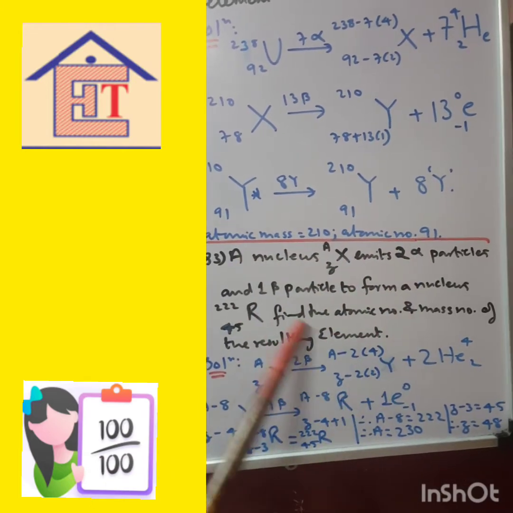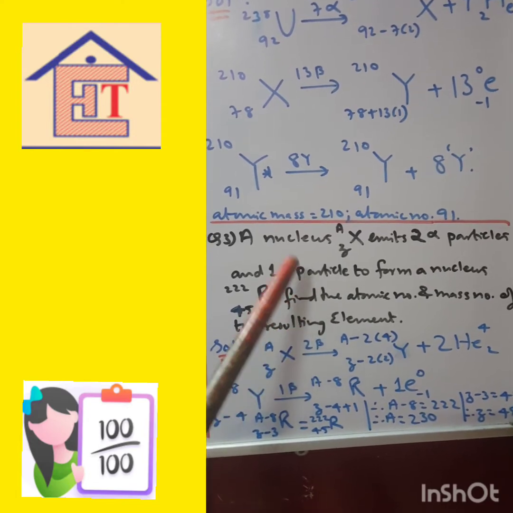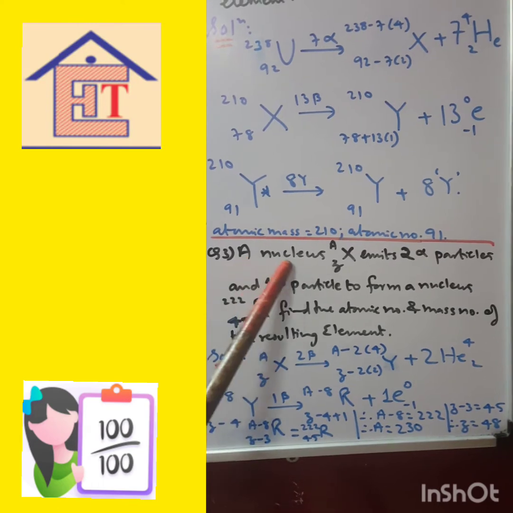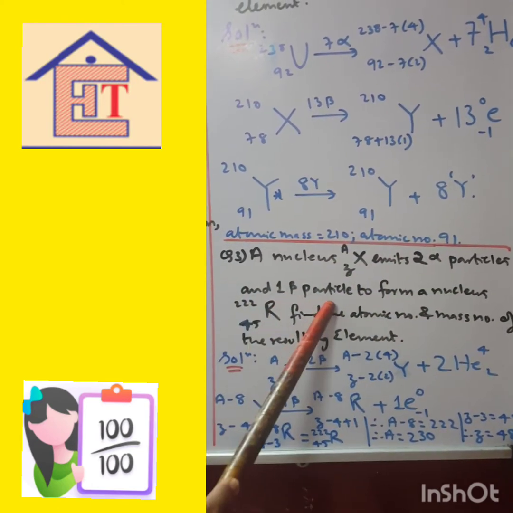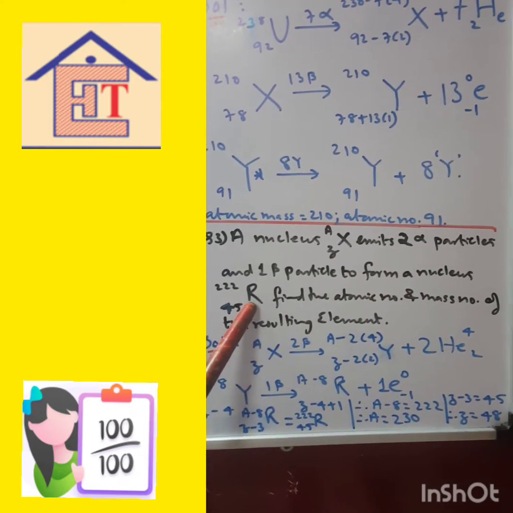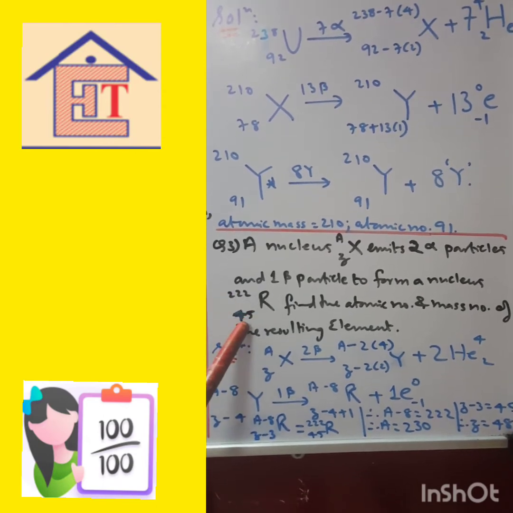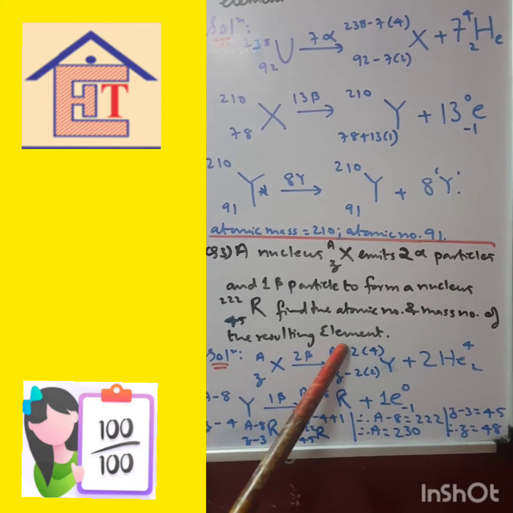So you get questions like this also. This is a very tricky question, so you need to understand it well. You need to know the formulas also properly. A nucleus X, A, Z emits 2 alpha particles and 1 beta particle to form a nucleus. They have given the end element R having atomic mass 222 and atomic number 45. Find the atomic number and mass number of the resulting element.